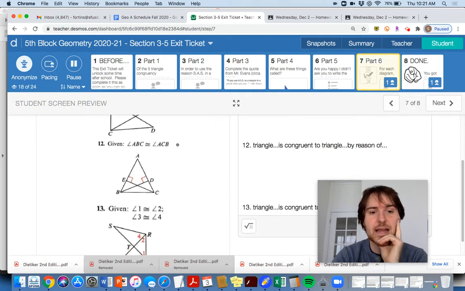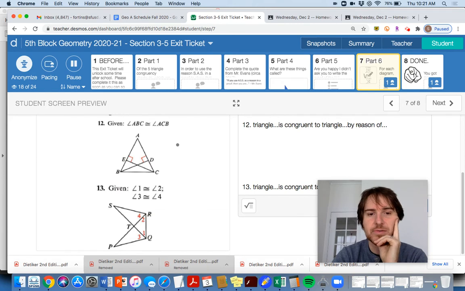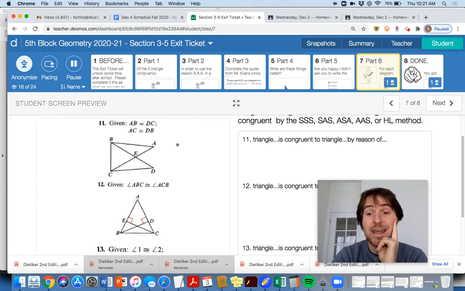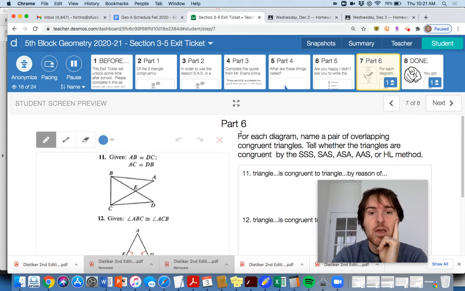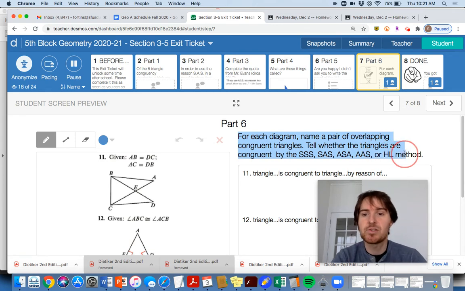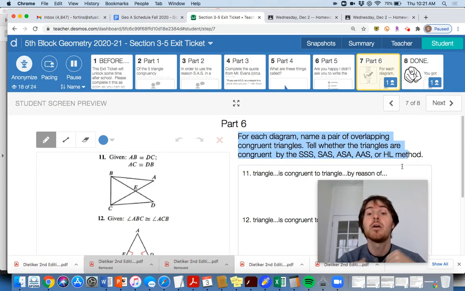Each of these diagrams here are some of the classroom exercises from this section. Figure you get them out of the way now rather than during your problem set today. It says, for each diagram, name a pair of overlapping congruent triangles. Tell whether the triangles are congruent by SSS, SAS, ASA, AAS, or the HL methods. So those are your 5 methods. Remember, SSS, SAS, ASA are postulates, AAS and HL are theorems. Does that matter in this problem? No. Do I need to remind you? Maybe, because a few people got that wrong on the very first slide here.